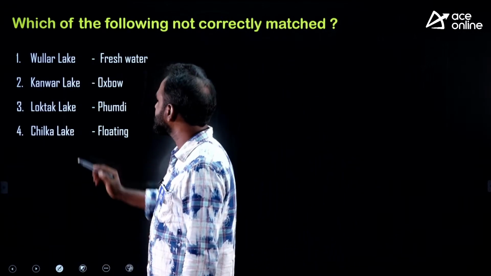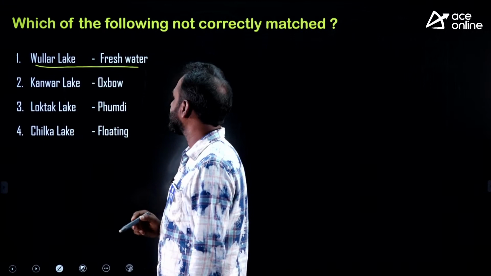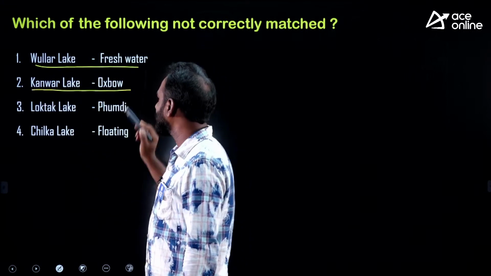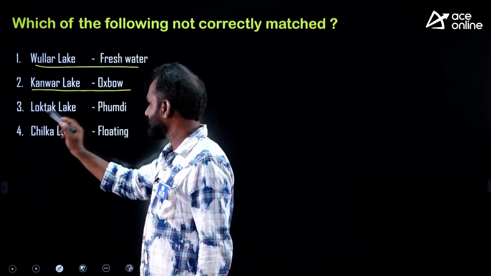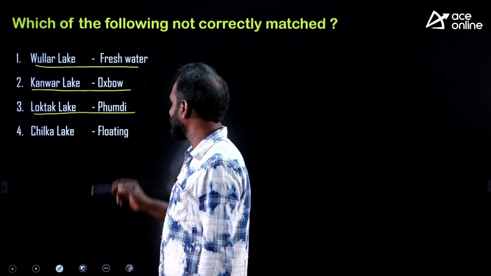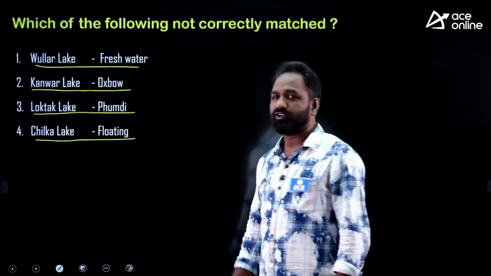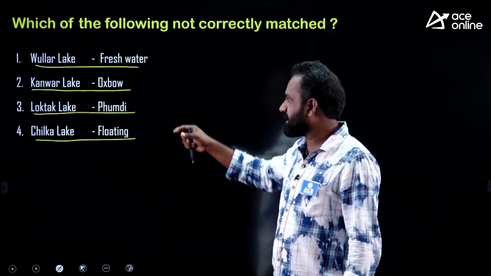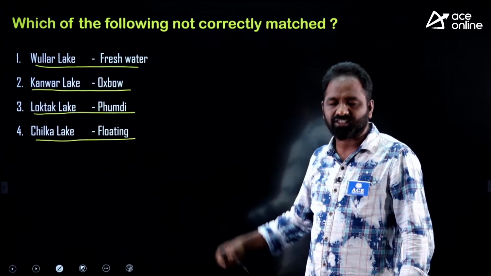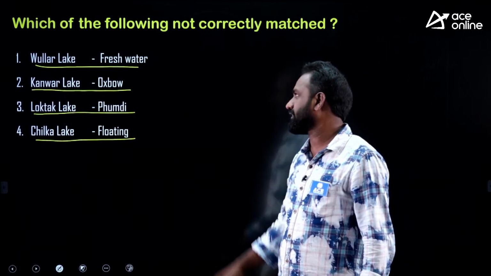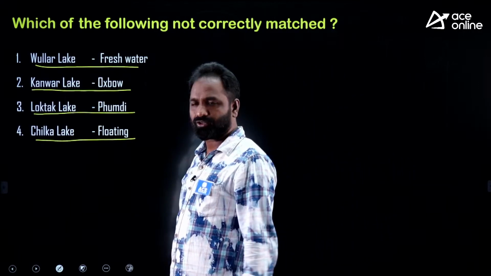The first is Wular Lake, freshwater. Second is Kanwar Lake, oxbow. Third is Loktak, phumdi. And fourth is Chilka Lake. So on the left side the lake is given, and on the right side the nature of the lake or some information about it is given. Now let us identify which is wrong.